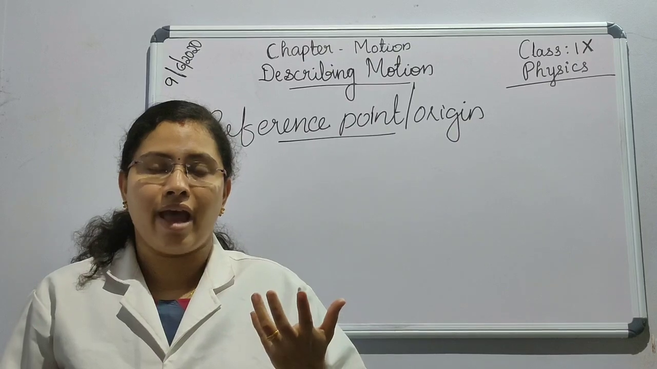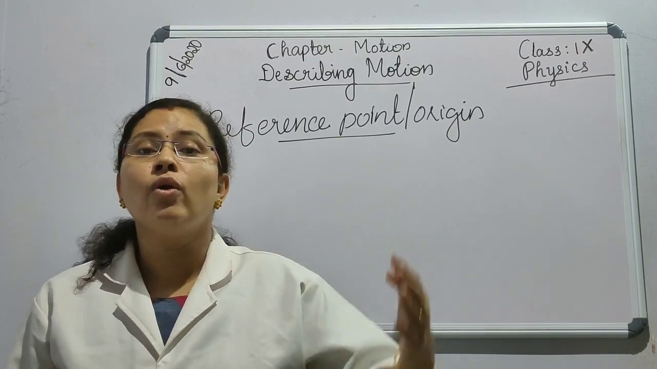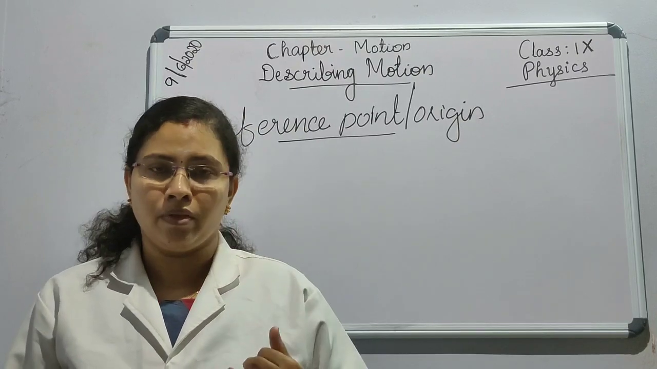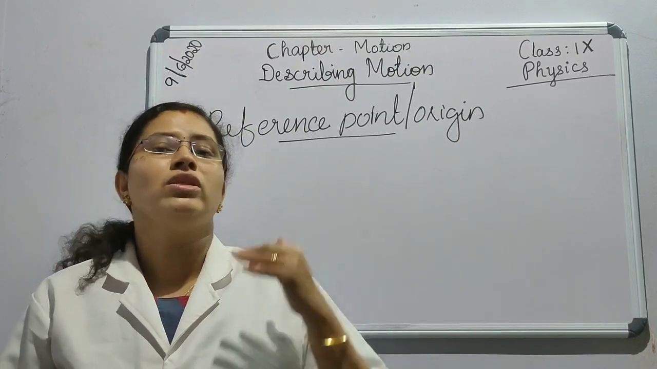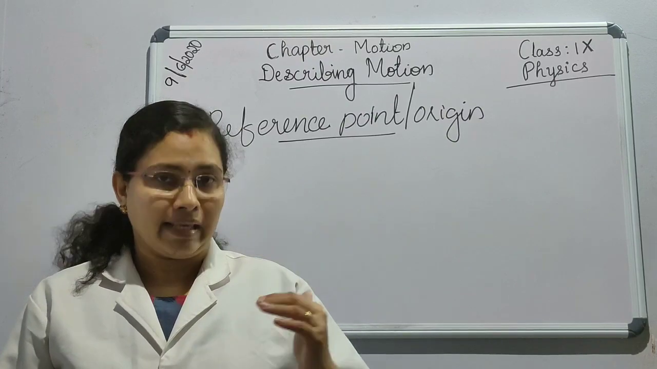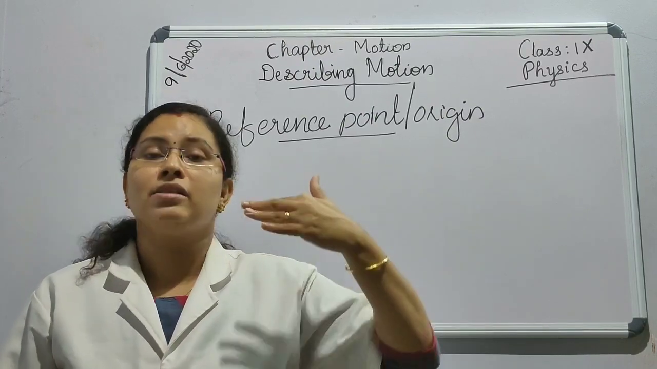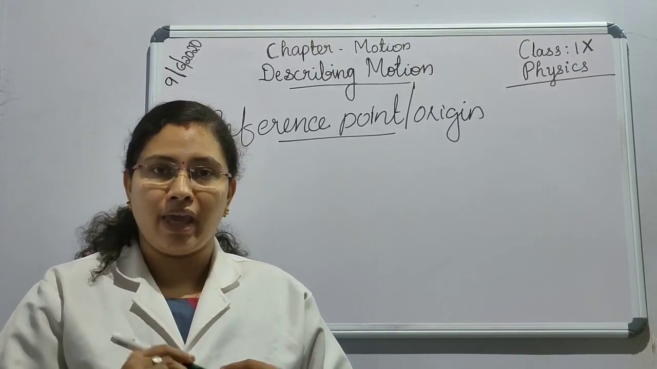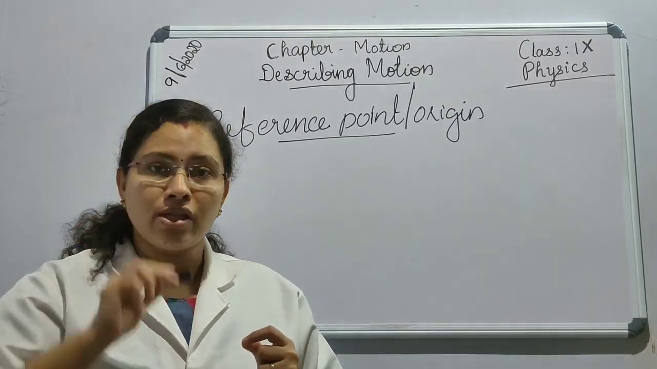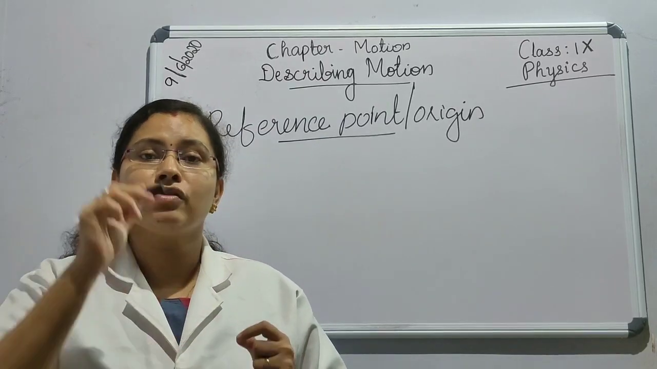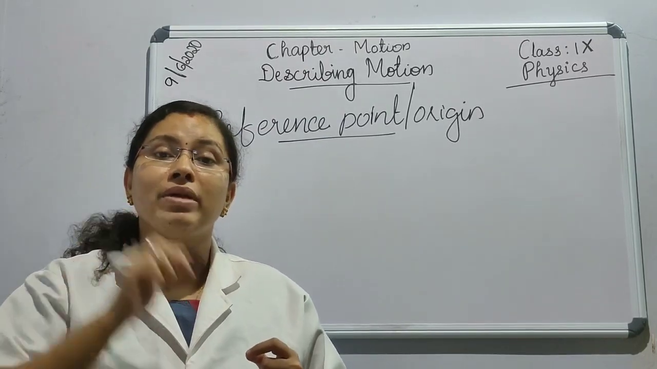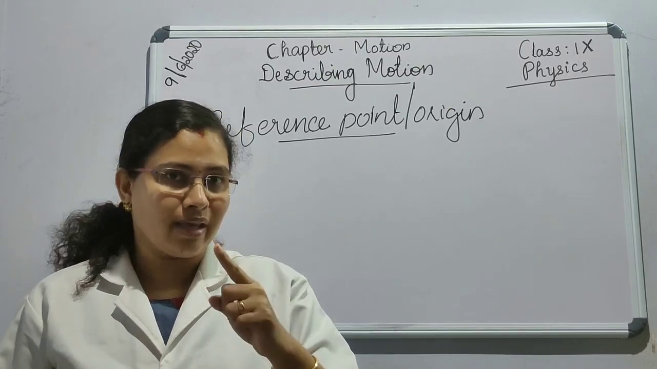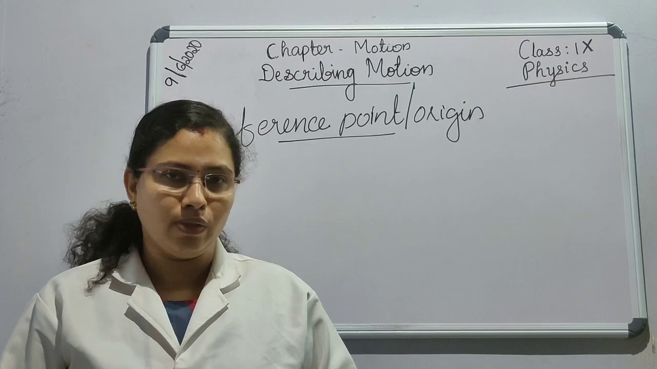If someone is asking me, where is your school? I will say the answer as, the school is 4 kilometers away in the north direction from my home. In this case, can you see which is the reference point? Yes, the reference point is my home, because with respect to my home I am saying the distance of the school, that is 4 kilometers away in the north direction. So in this case, I have mentioned the direction also.